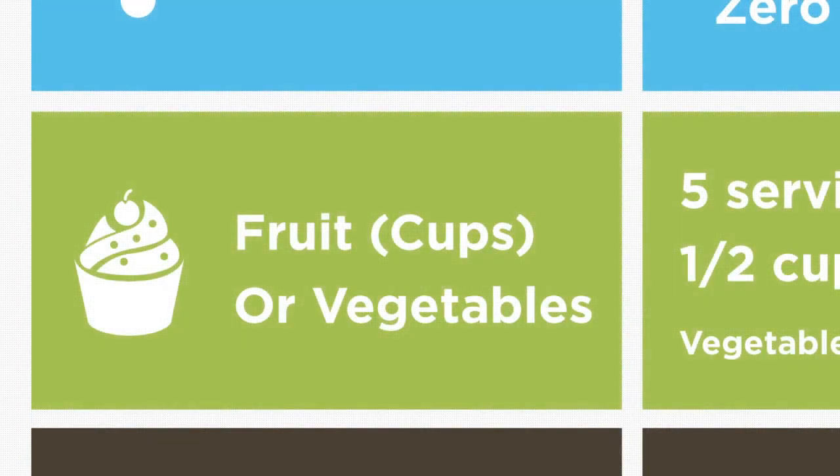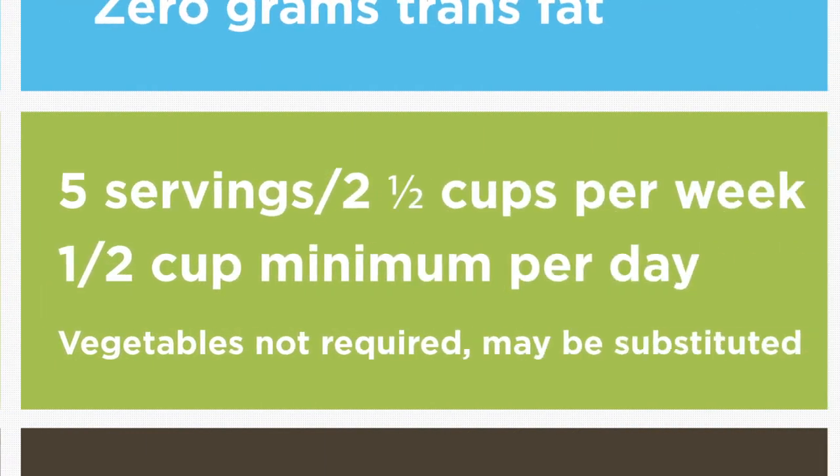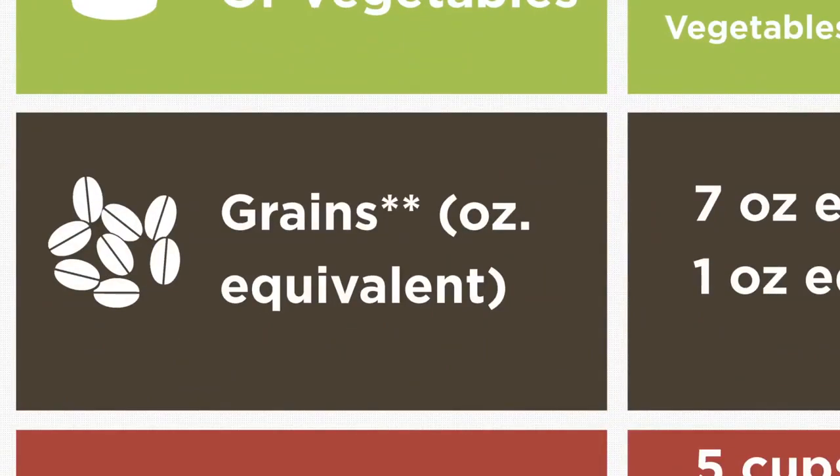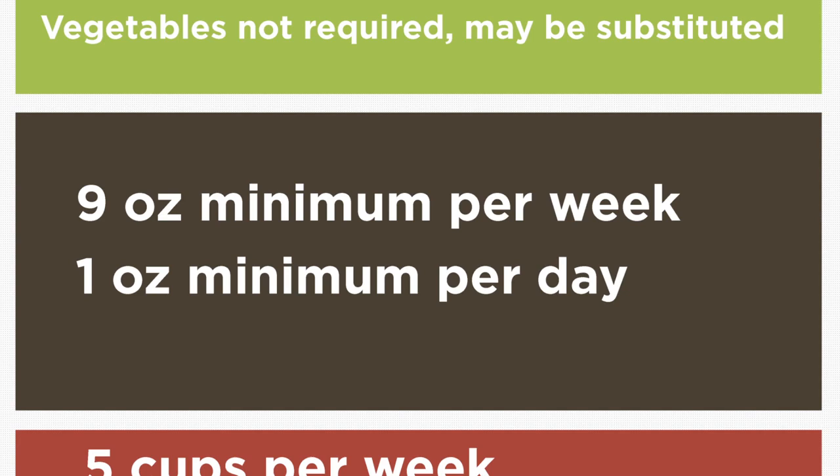The breakfast meal pattern for 9 through 12 requires 5 fruit servings per week with a minimum of 1/2 cup per day. Vegetables are not required for breakfast in grades 9 through 12, although they may be substituted for fruits. For grains, a minimum of 9-ounce equivalents are required per week for students in grades 9 through 12, and at least 1-ounce equivalent must be offered daily.